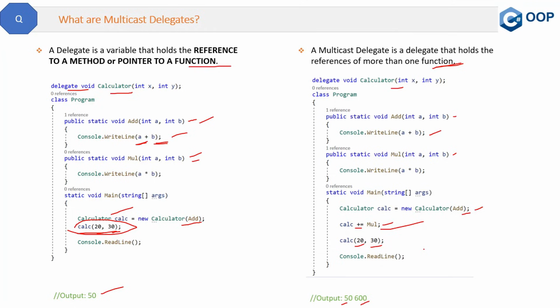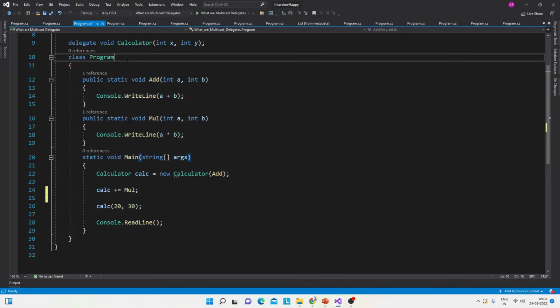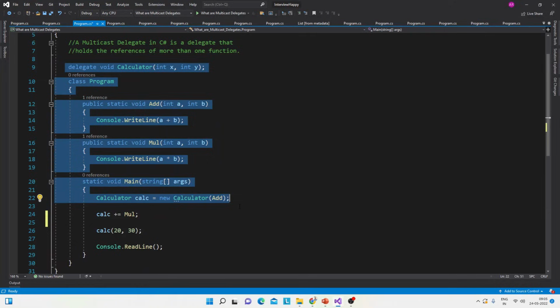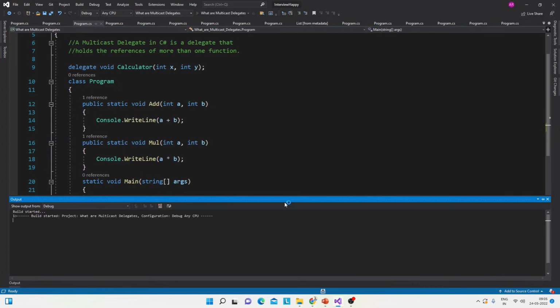Now let me show you the same thing in the code also. So see, here is the code of the multicast delegate. This is the console application. We have the main method here, the program class, and the calculator delegate. All the things are the same as in the normal delegates. The only different thing is this line, which adds one more method. Now let me execute this. The output will show you how this multicast delegate calls methods one by one.